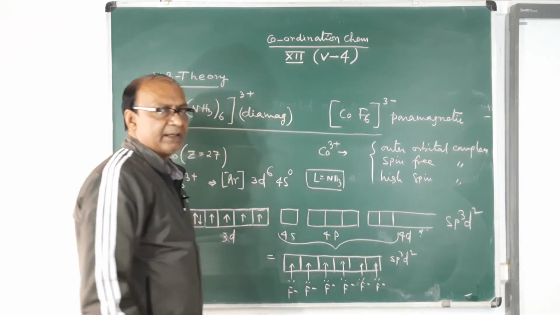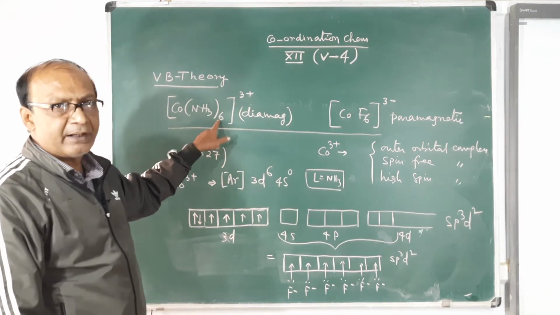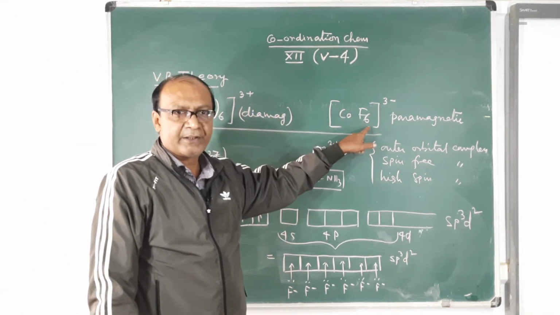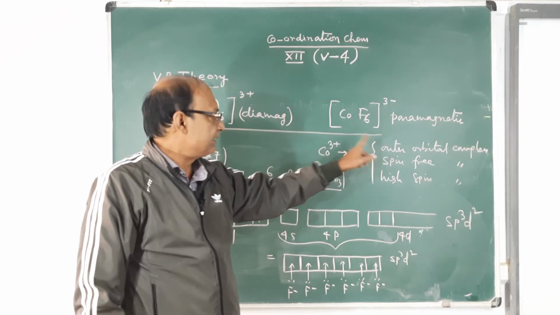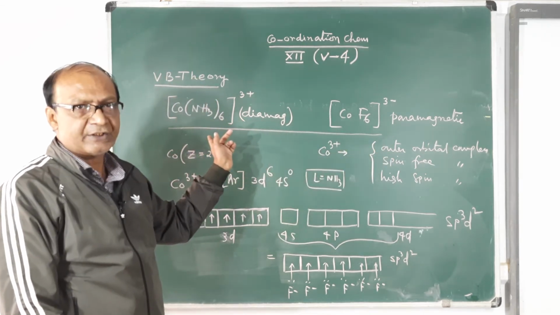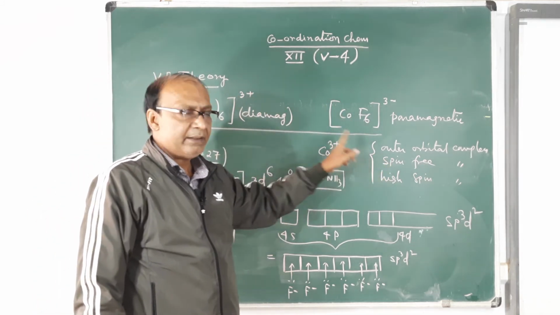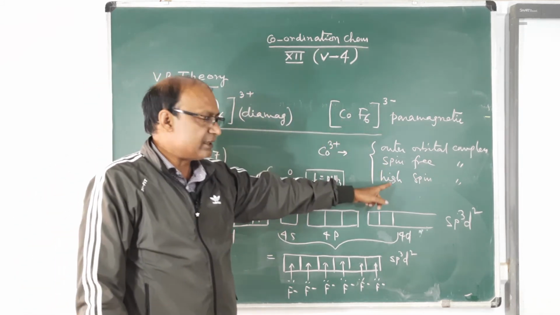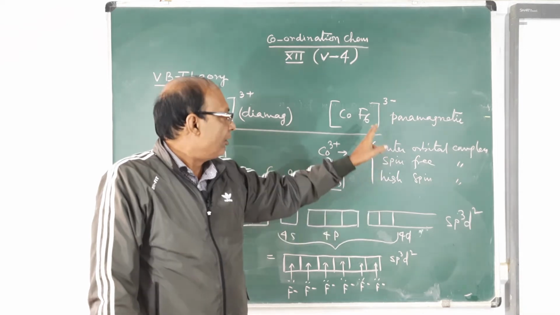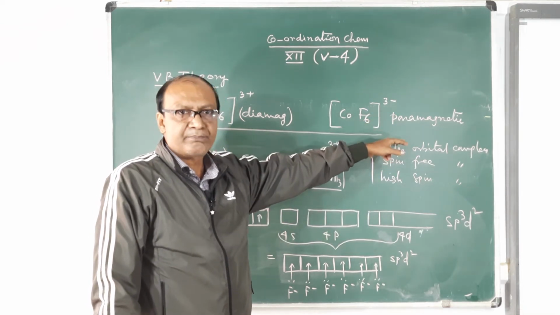So the basic difference is: this is an inner orbital complex, this is an outer orbital complex. Outer d is used for hybridization here, inner d there. Here it is spin paired, there it is spin free. Here it is low spin, there it is high spin. This is the bonding of CoF6 minus, paramagnetic.